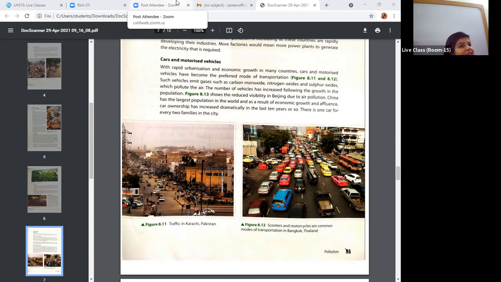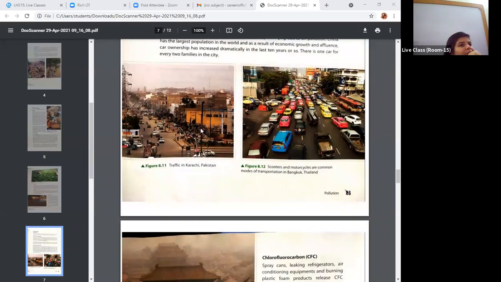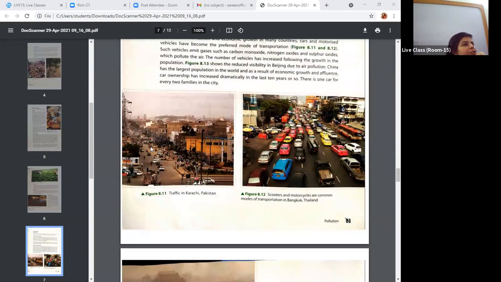The number of vehicles has increased following the growth in the population. They have given you the example of China, Beijing, which due to air pollution has the largest population in the world. As a result of economic growth and affluence, car ownership has increased. Definitely, when population increases, car ownership will also increase.